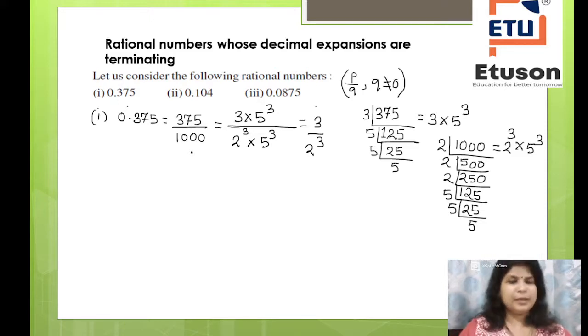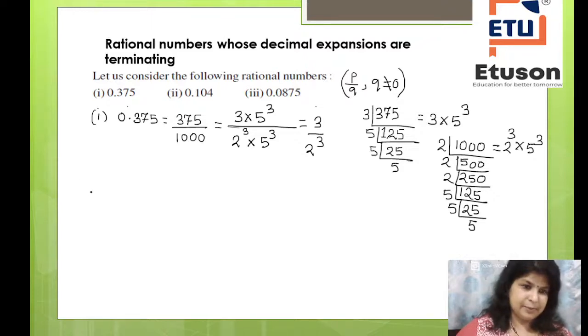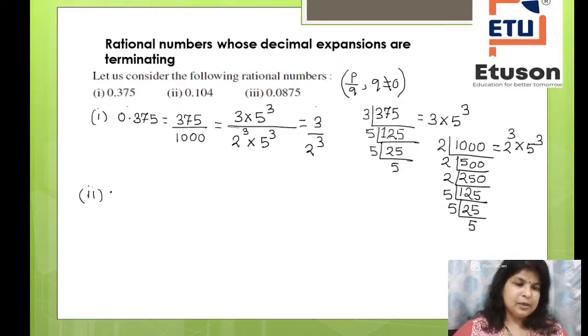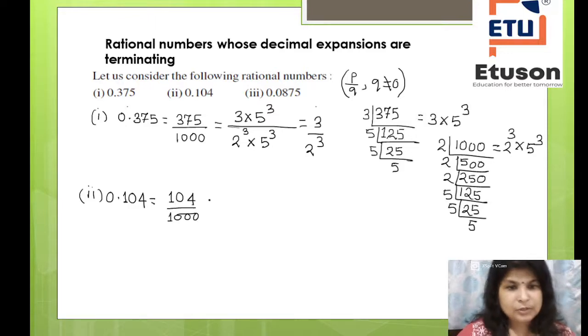So you have obtained it like this. Now let us consider the second bit. In the second bit, your decimal is 0.104. So 104, you again have three numbers after the decimal. So I will write 104 divided by 1000. Correct or not? So now again we have to find the prime factors of 104.